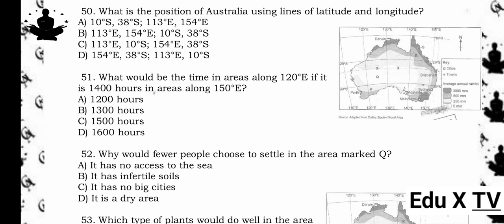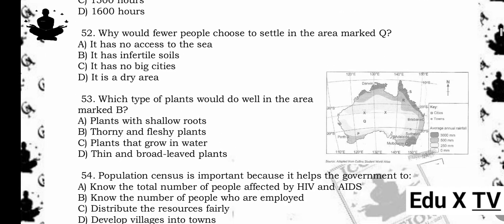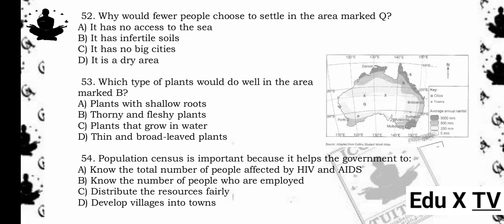Since 120 degrees east is west of 150 degrees east, it's 2 hours behind. So, if it's 1400 hours at 150 degrees east, it's 1200 hours at 120 degrees east.